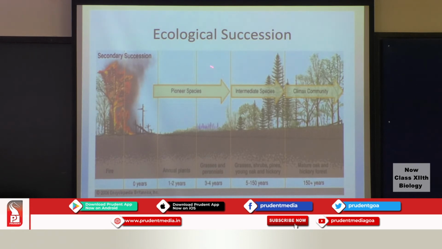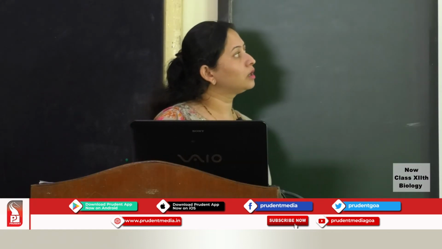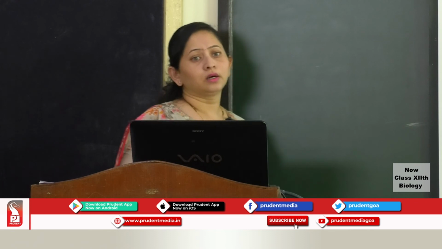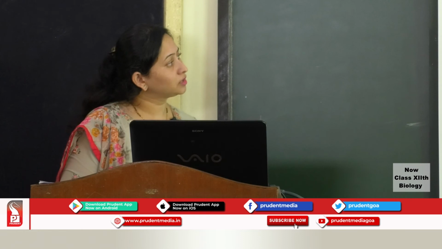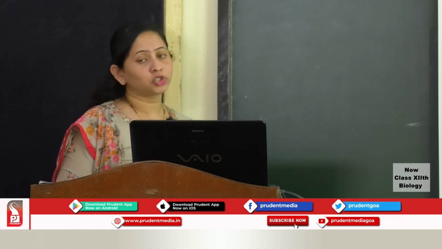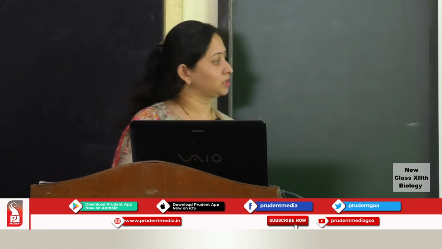In the same way, you will have the pioneer species that will come up in the soil layer, and here it will be a quick phase wherein they will quickly come and invade because the soil is already present. Then you have the bryophytes, then you will have the other species, the herbs, the shrubs, etc. You will have the different seral communities, and finally you will have the climax community that will come up and invade the area, and there won't be any change here. It will be a stable community.